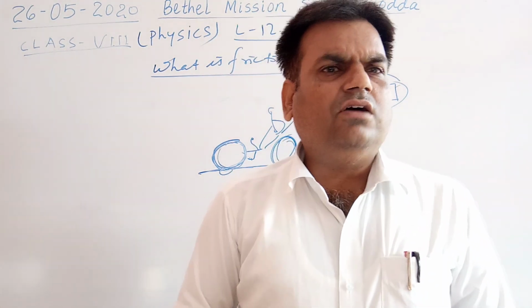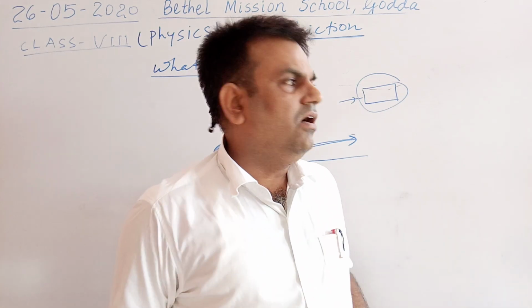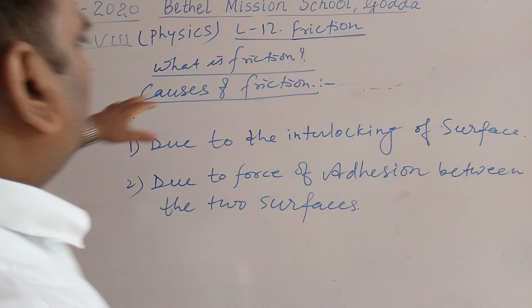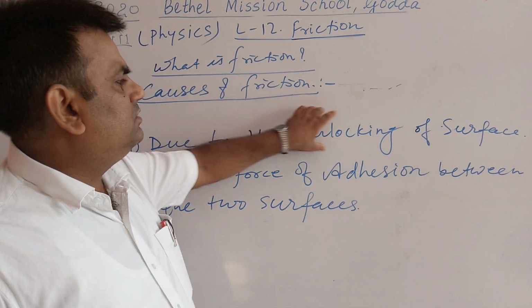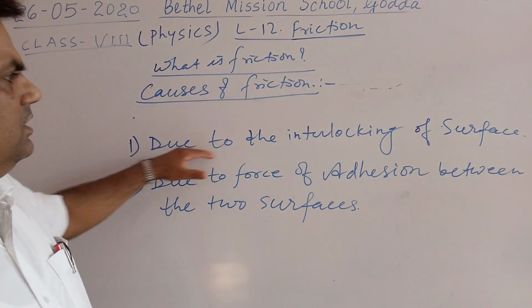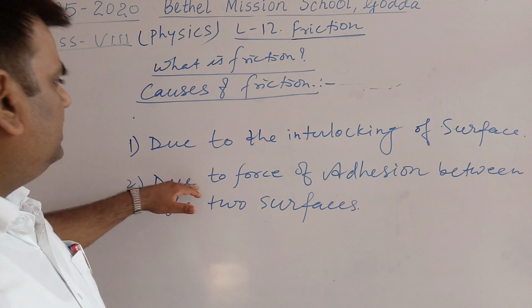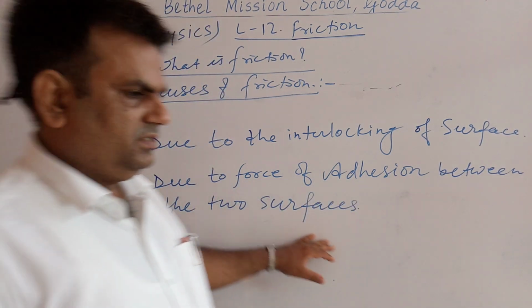There are some causes of friction. There are two causes of friction. Number one, due to the interlocking of surfaces, and number two, due to the force of adhesion between two surfaces.